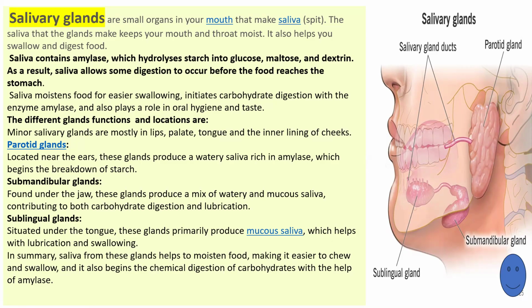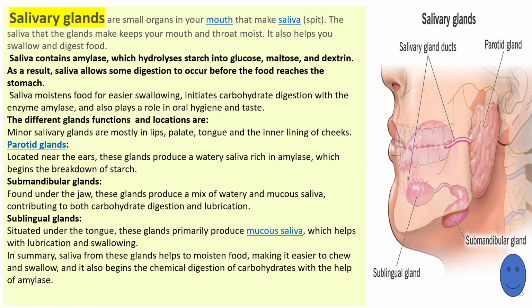Now the sublingual gland. The sublingual gland is situated under the tongue. Its primary function is to produce mucus saliva, which helps in lubrication and swallowing of food. The sublingual glands, present under your tongue, produce mucus saliva, so they help in lubrication of food and swallowing.